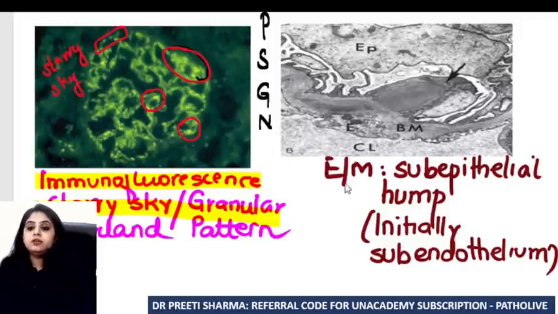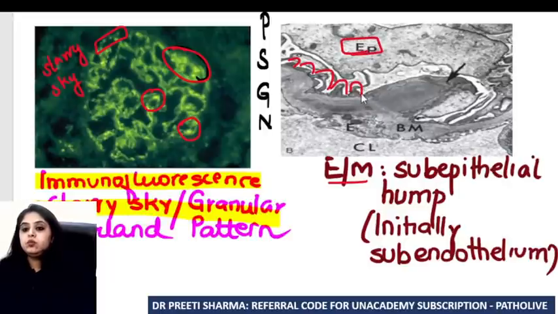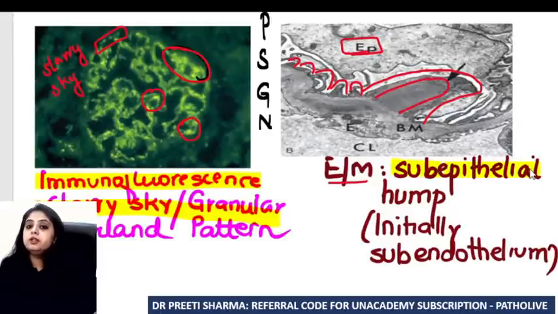Versus when I look at the black and white electron microscopy, can everyone see these foot processes of the epithelium? Is this the epithelial side? Yes. If this is the epithelial side, one foot process has become almost like a mountain, because something is below it. Something is getting deposited below the epithelium, that is a subepithelial hump.